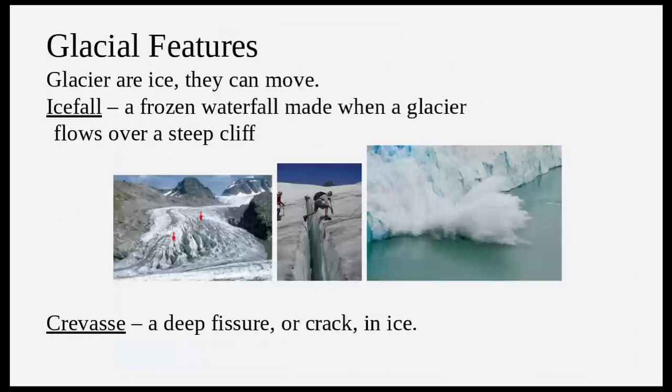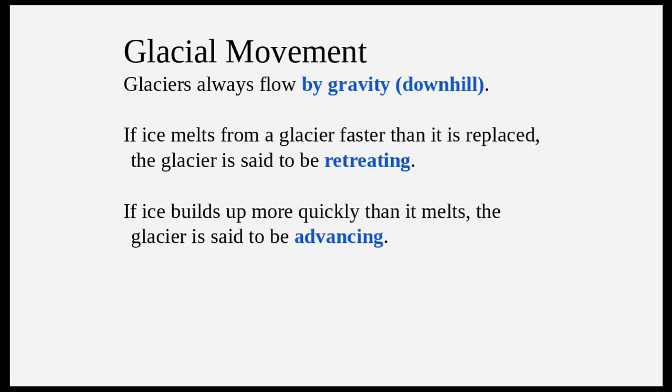Some glacier features that we're going to talk about: one is an ice fall. An ice fall is kind of like a waterfall, except it's a frozen waterfall, when a glacier hits a steep cliff and goes off, but it is still frozen. Another feature of glaciers is crevices. Crevices are these inline ridge-like structures. You can see the mountain climbers going over a crevice over here. It's a deep fissure or crack in the ice.